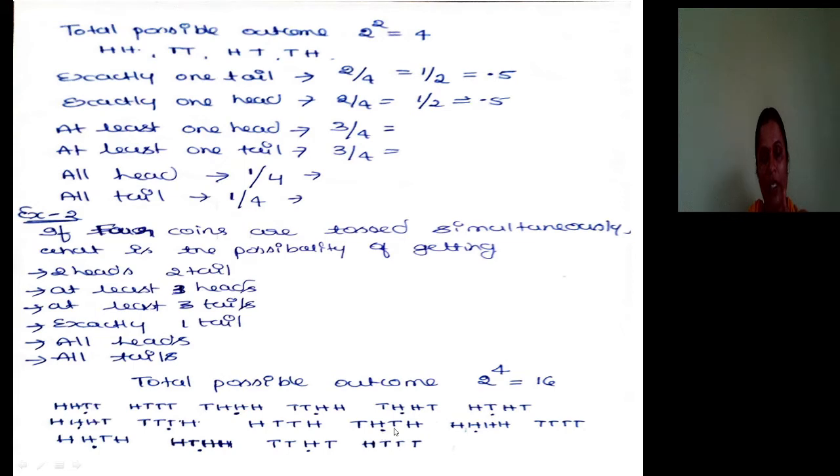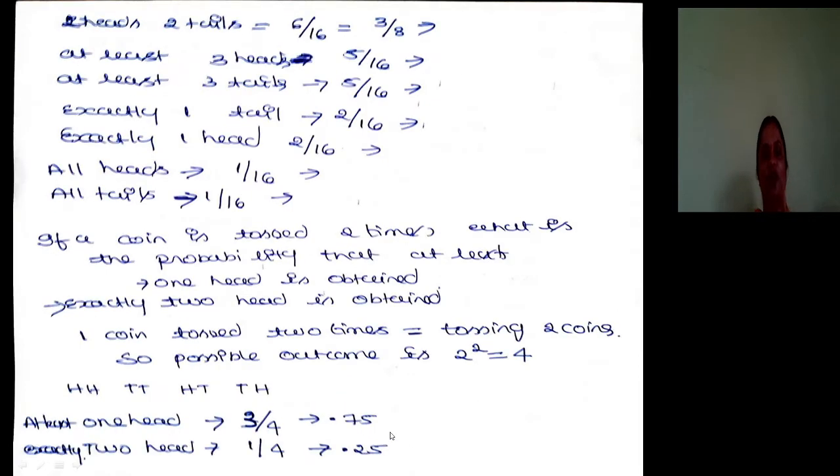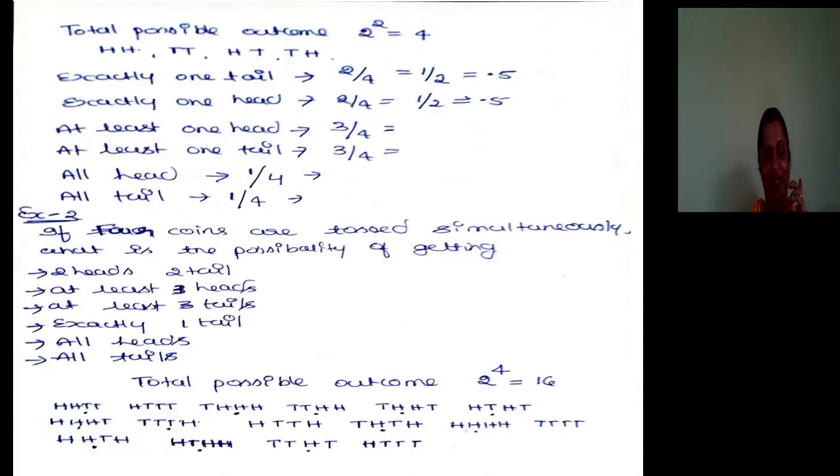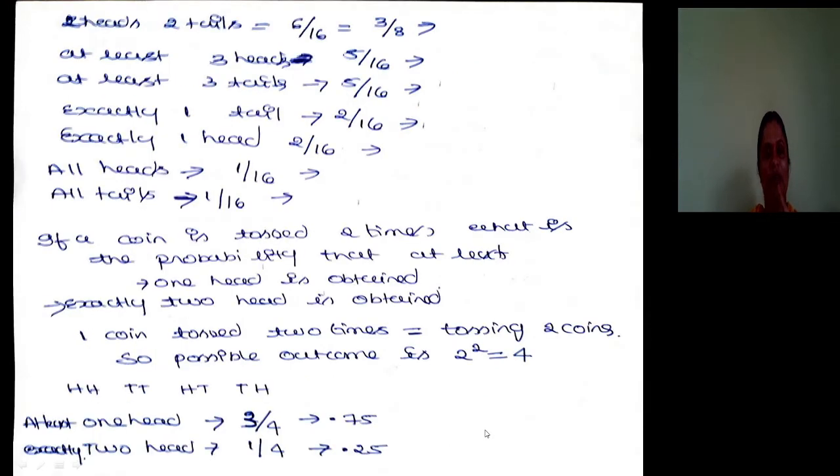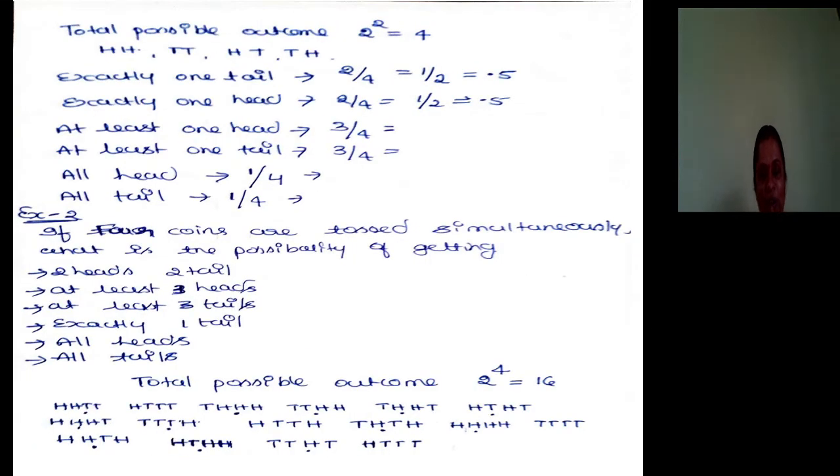5, 6. So there are 6 favorable outcomes. So 6 out of 16 is 2 heads, 2 tails. At least 3 heads: 3 and more than 3 it must be. 3 and more than 3 heads. Here it is 1, 2, 3 heads and more than 3 heads. At least 3 heads, 5 possibilities are there.